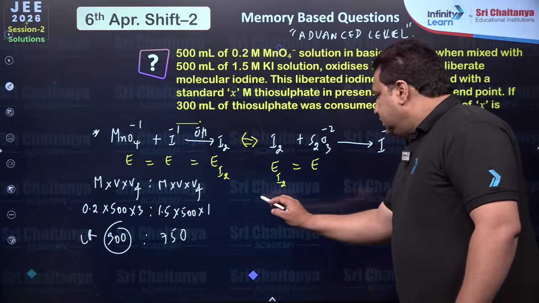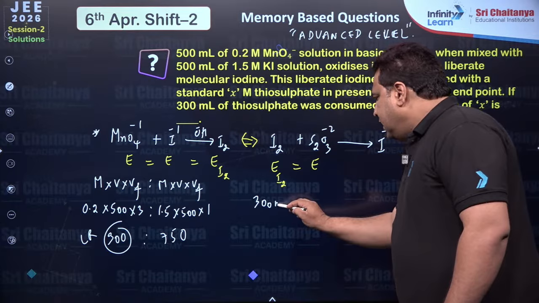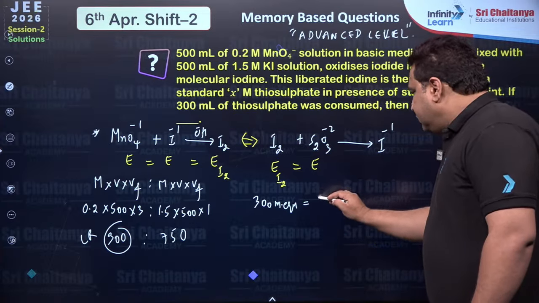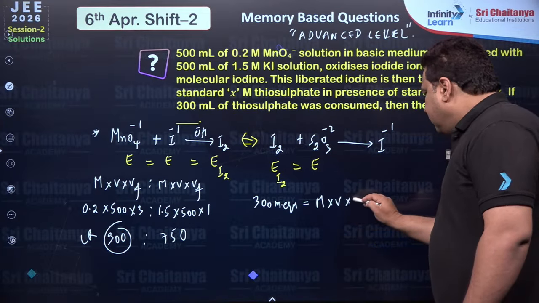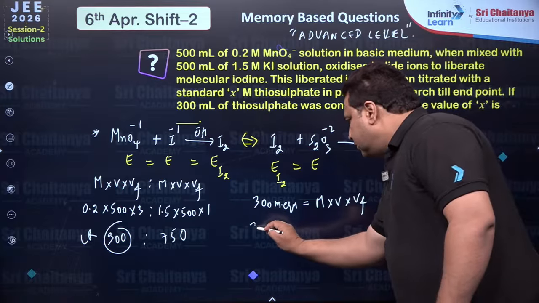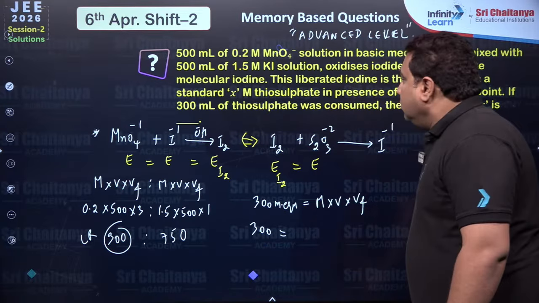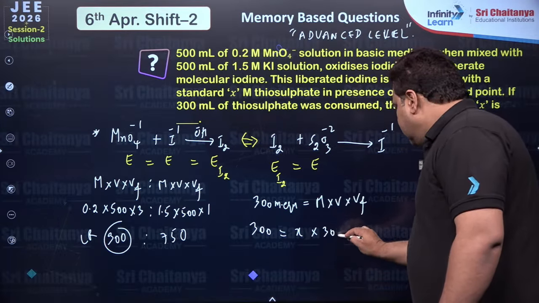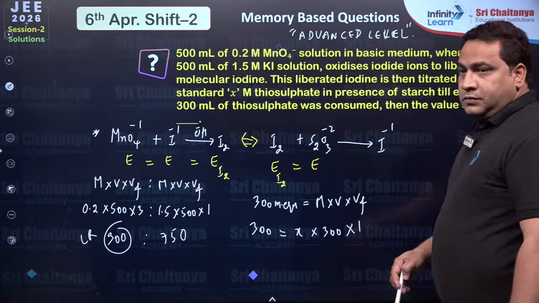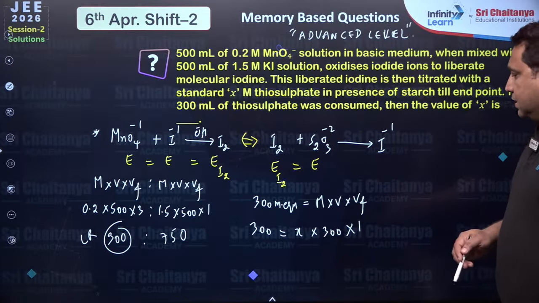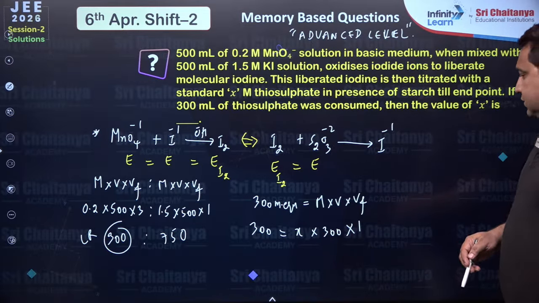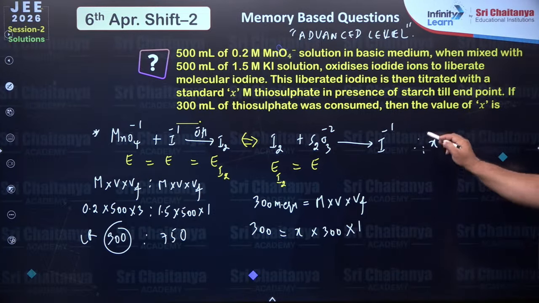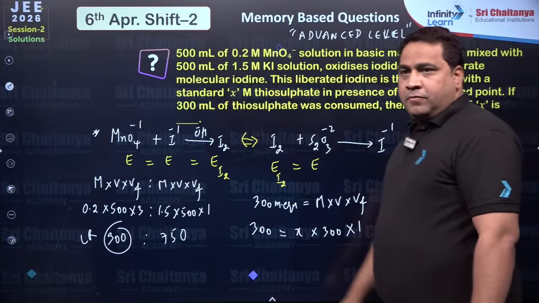So therefore here you can take 300 milli equivalents of this should be equal to molarity into volume into valency factor of thiosulfate. So this will become 300 is equal to molarity given as X into volume 300, valency factor is 1. Okay, thiosulfate valency factor is 1 in the same medium. Hence, X will come as 1. Okay, dear students. Okay, next.